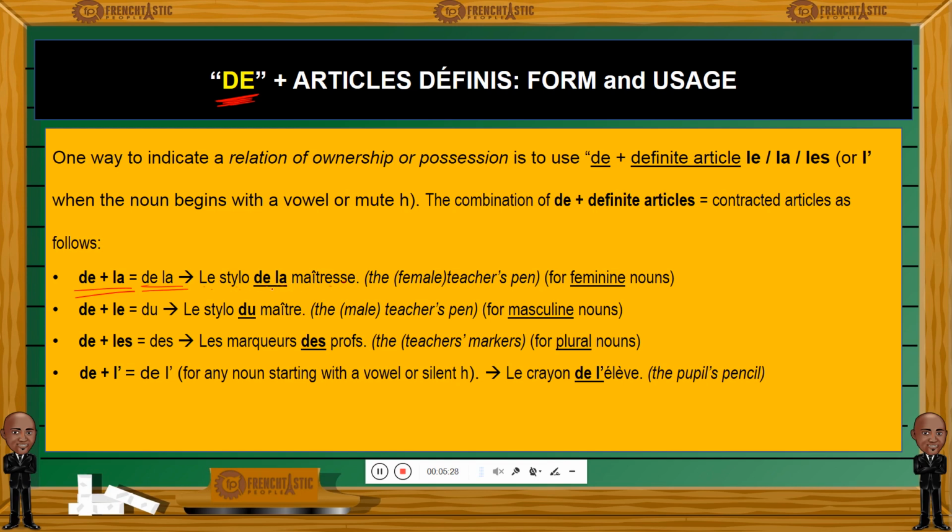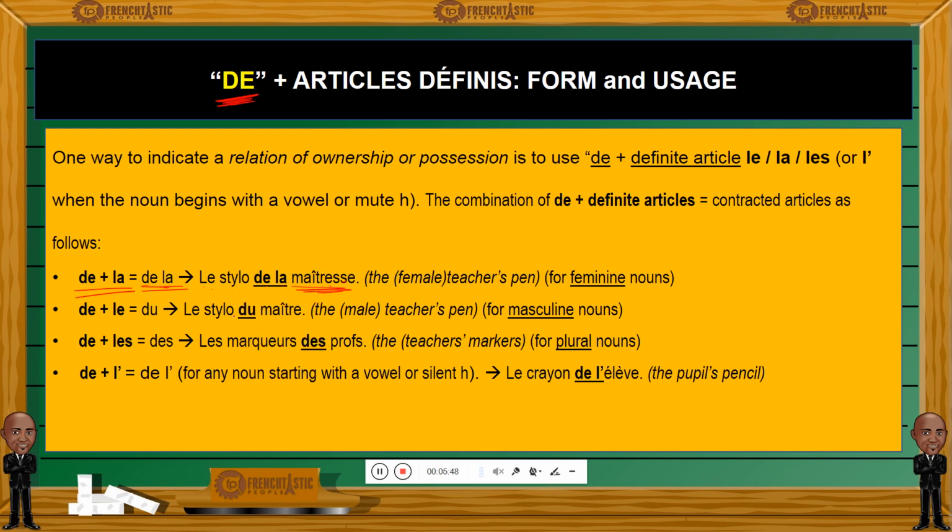This is how you will show ownership relationship in French. And you use la because obviously maîtresse, the female teacher, is a female, so la will have the same gender as maîtresse. So de la maîtresse.